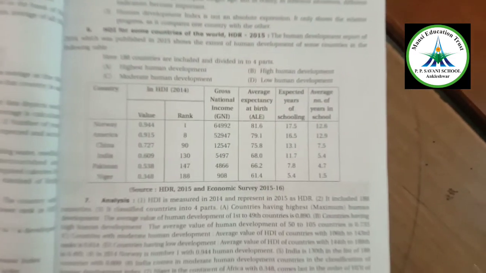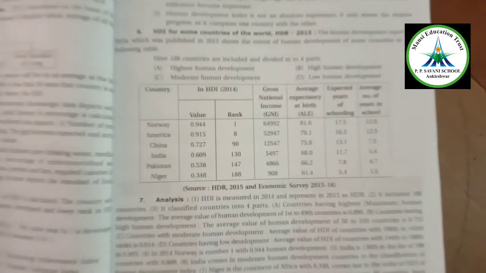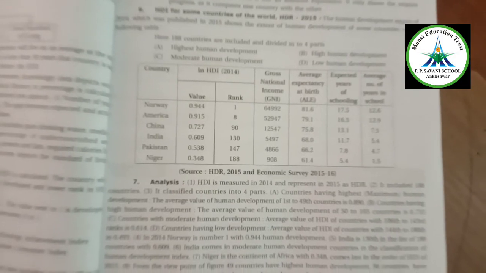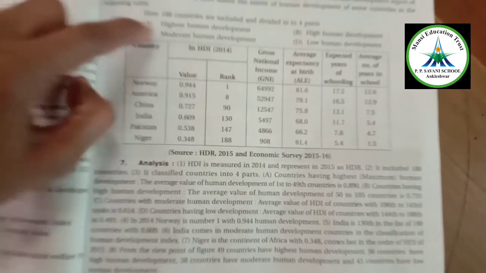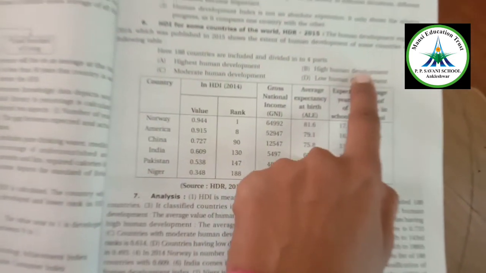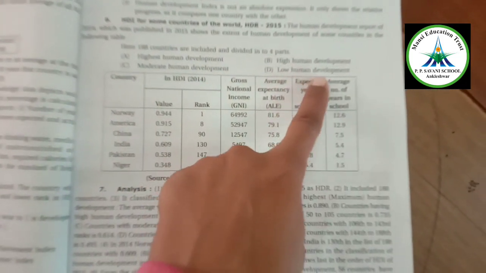Now this is some data represented in the Human Development Report of 2015, and this data is of 2014, which was published in 2015. It is classified into 4 categories: highest human development, high human development, moderate human development, and low human development.